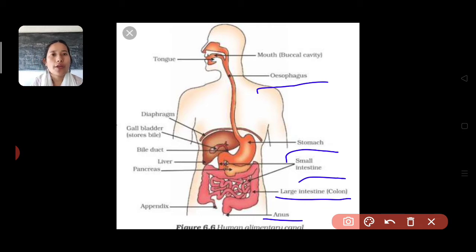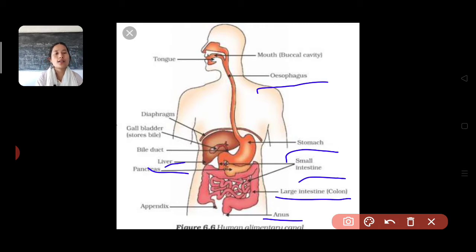Like I told you, you have associated digestive glands: your liver, pancreas, gastric gland, and salivary gland. I hope you understood the different parts of the alimentary canal.